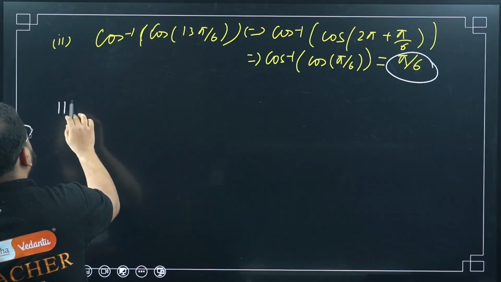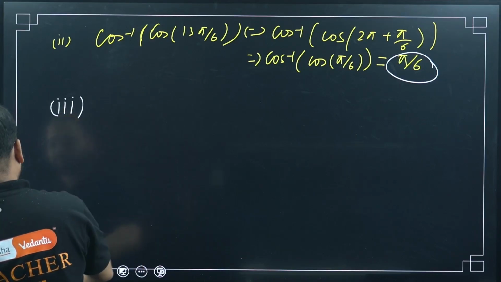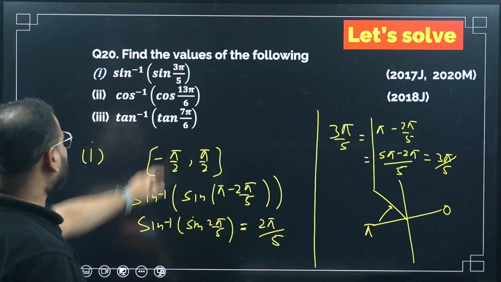Third part. Third question. Please have a look. Tan inverse of tan 7 pi by 6.